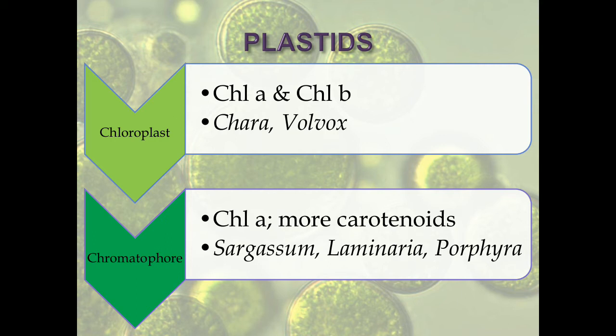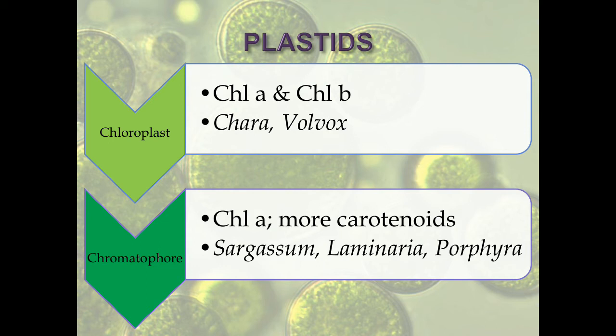But the plastids here are slightly different from that of the plant plastids, because in the algal plastids, there are structures called pyrenoids. I'll be showing it to you in the later slides. These pyrenoids are helping in carbon dioxide fixation. So pyrenoids are the actual site of carbon dioxide fixation, and pyrenoids are absent in plant plastids. So in algal plastids, the presence of pyrenoids is a unique feature.